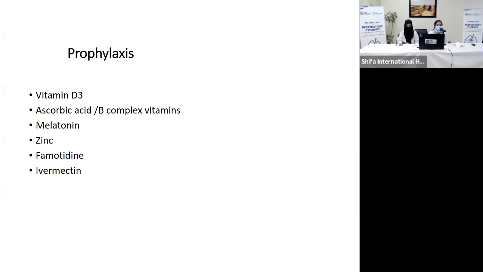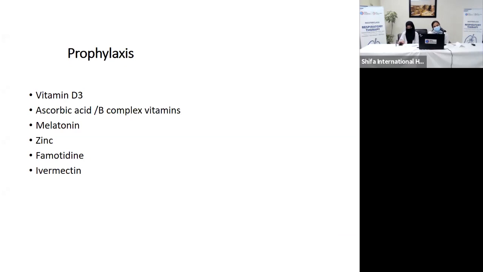Now, there is no magic bullet in the cure, management or prevention of COVID-19, but this is a cocktail which consists of vitamin D3, vitamin C, B vitamins, melatonin, zinc, famotidine, and ivermectin. This is effective, easily accessible, easily available, and cheap. So it is being included for the prophylaxis of the disease. However, there is no definitive role of these drugs.